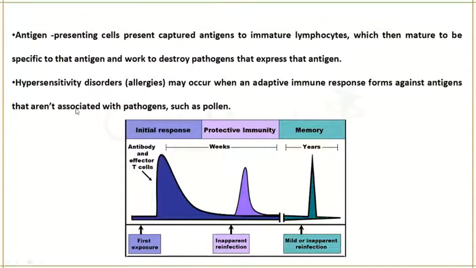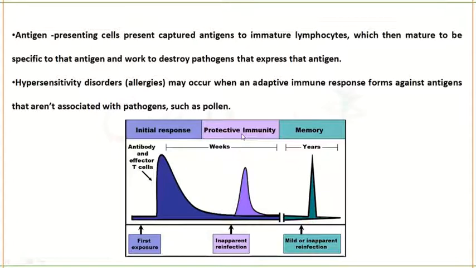When a pathogen enters your body, the initial response will be like this. On first exposure, antibody and effector T cells will be formed. You can see the initial response will be very high. If the infection happens again, you will not even know that infection is happening, because within weeks protective immunity will be formed.